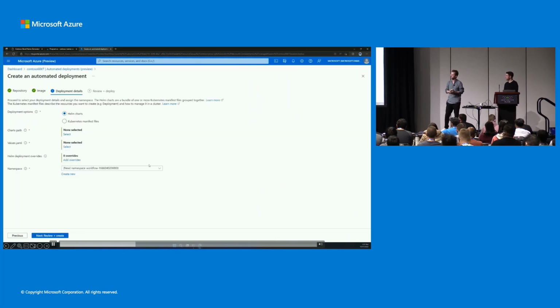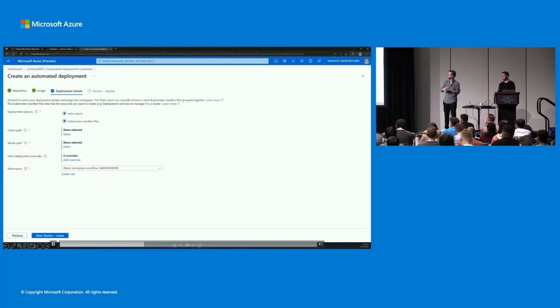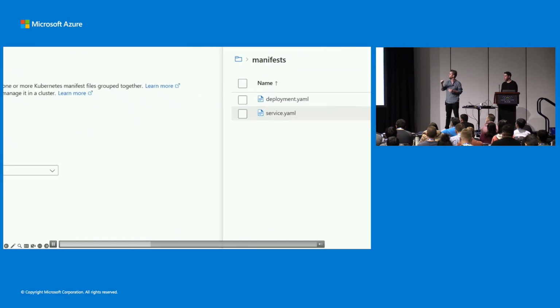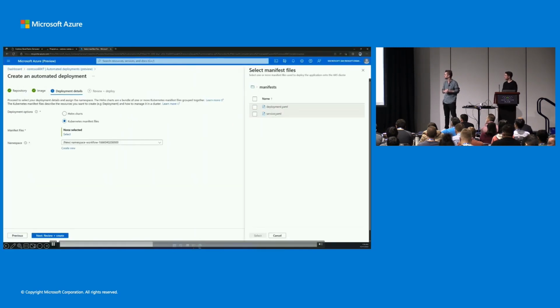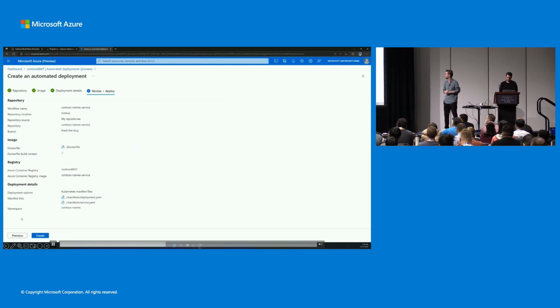And then we can go to the next page where it's all about the deployment configuration, right? And so this is based off of what's in the repository currently. And so for us, we did Kubernetes manifests, right? So we can select Kubernetes manifests, open up the little File Explorer window here, and then go for our manifest folder that we generated and select the service and deployment files that we also generated with Draft. And for the namespace, we know we've been using the Contoso names, so we'll keep that going. And now we review and create.